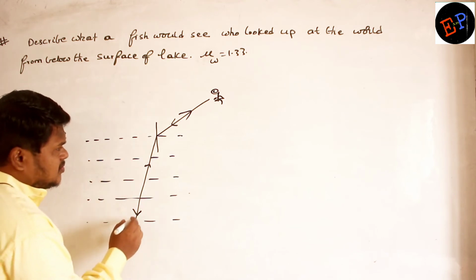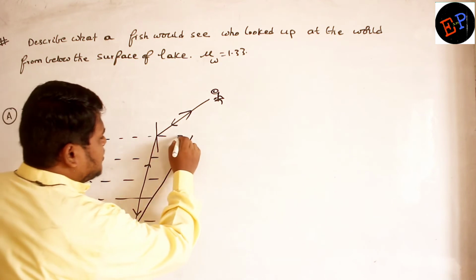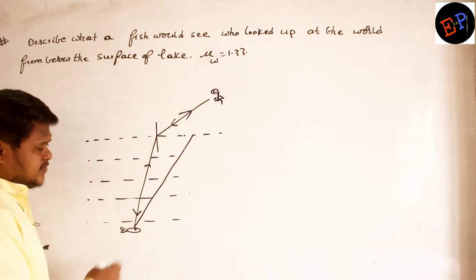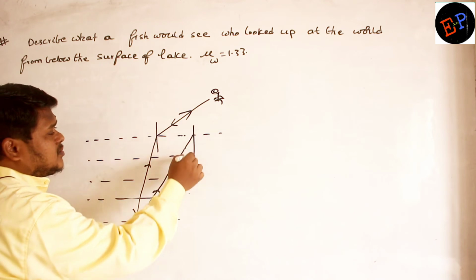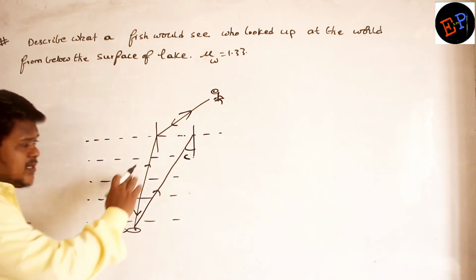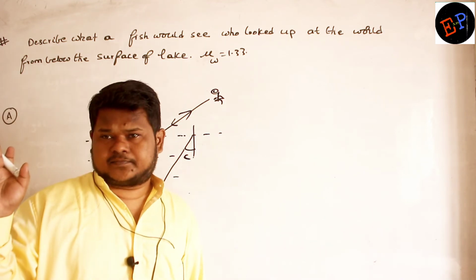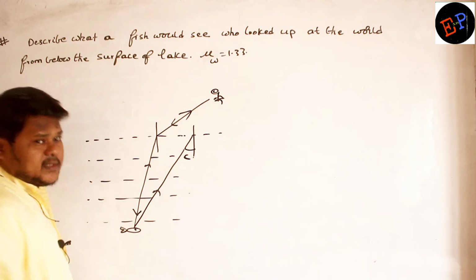Now let us consider one more light ray traveling like this, and consider that this angle has become the critical angle. Light is entering from denser to rarer only. Definitely at one position we will get the critical angle. Consider this is the critical angle. Now what will happen?